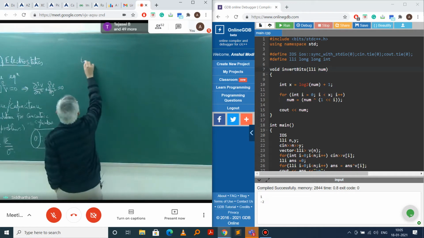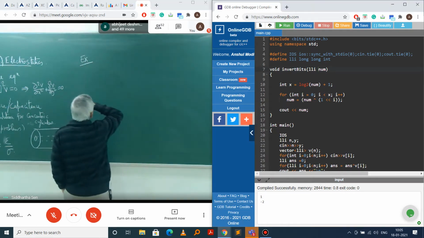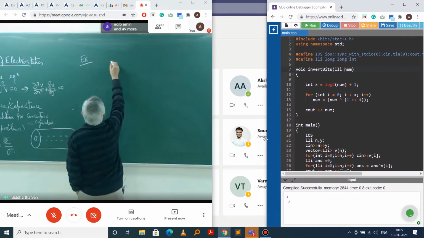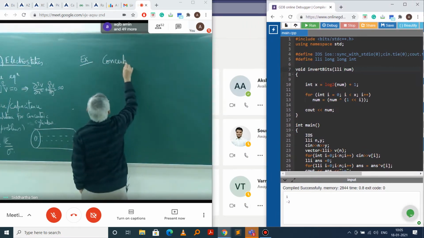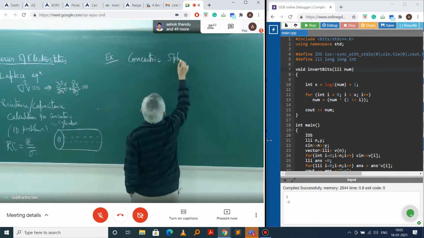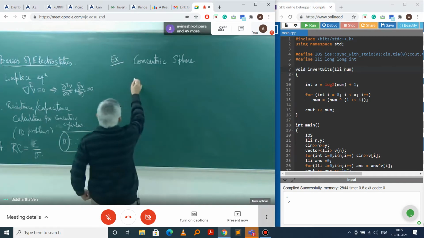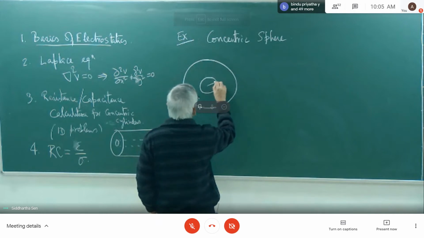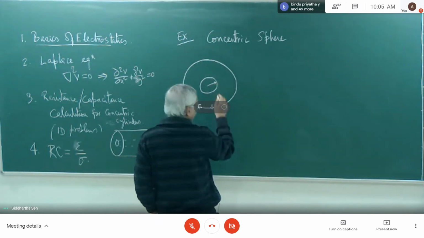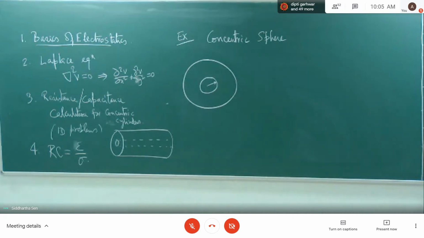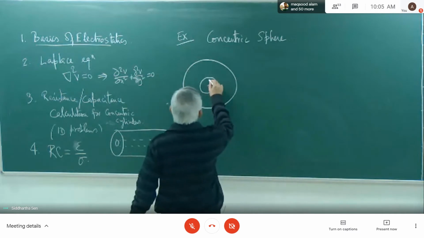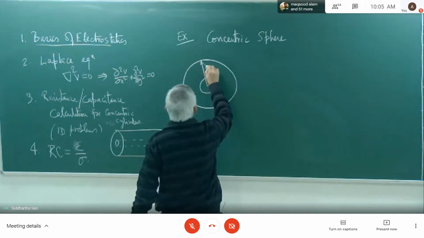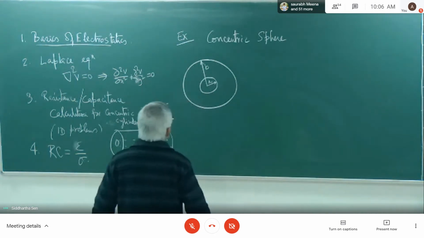Another example I will take is concentric spheres.